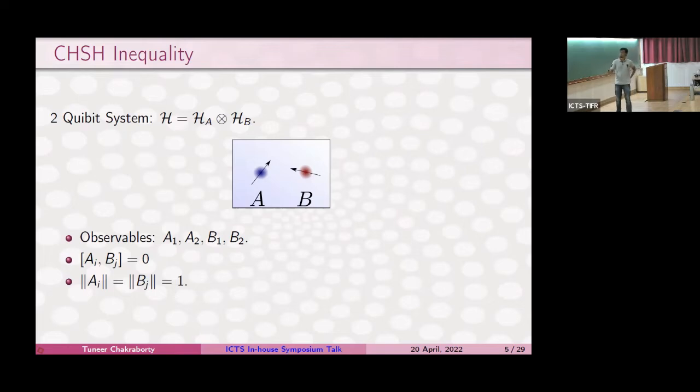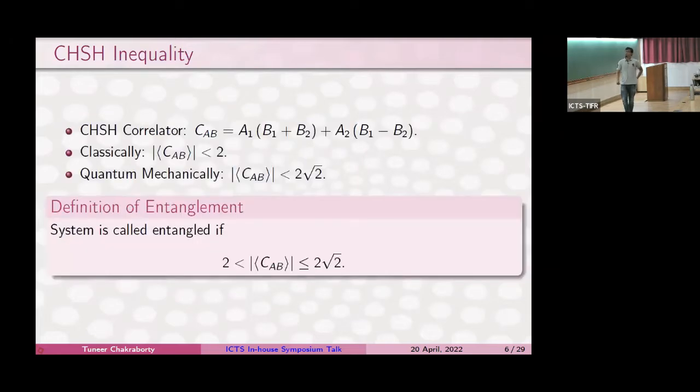So imagine you have 2 qubits, and then there are two observables for each qubit, A_i and B_j, and they're both norm 1. And then one can show that one forms this particular correlator. Then classically, this correlator is bounded by 2 from above and below. But quantum mechanically, it's bounded by 2 root 2. So if the correlator happens to be between 2 and 2 root 2, then we say that the system is quantum mechanically correlated. And if it is less than 2, then we say it is classically correlated. So we are characterizing entanglement between any 2 quantum systems by checking whether this correlator lies between 2 and 2 root 2.